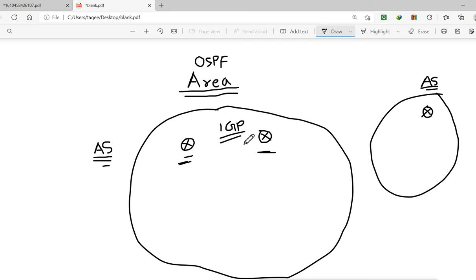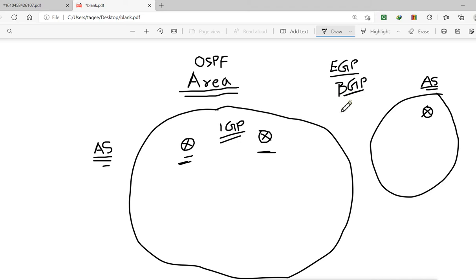The protocols which work outside of the autonomous system are called EGP protocols, Exterior Gateway Protocols. There is only one protocol we have, and that is BGP, Border Gateway Protocol, and it works outside of the autonomous system.